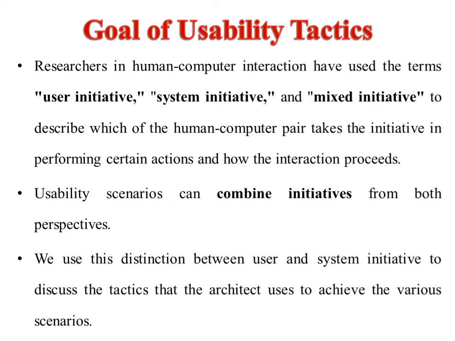Role of the usability tactics is telling about, for example, the researchers in human computer interaction have used the terms user initiative, system initiative, mixed initiative, that would tell about how the human is going to work in a computer as a person and how he is going to perform the actions and how it is going to proceed according to the interaction. Next one, it has to combine the initiatives from both the perspectives. And when we use this distinction between user and the system, it has to discuss the tactics the architect uses to achieve the various scenarios.